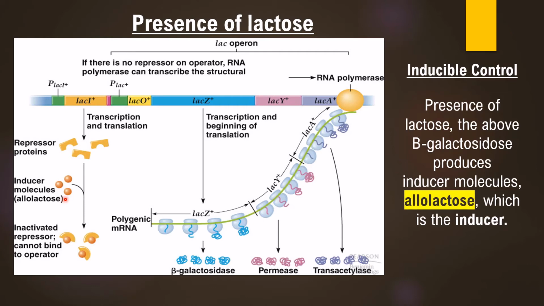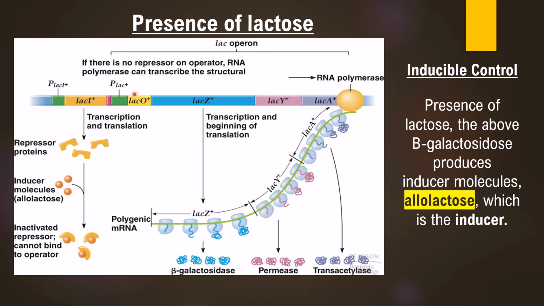So, the low amount of beta-galactosidase which is present inside the cell converts the small amount of lactose to allolactose, and that allolactose will combine with the repressor molecule. On combination of this inducer, that is allolactose, with the repressor molecules, the repressor will get inactivated. Its affinity for the operator is reduced. When its affinity for the operator is reduced, it will not bind to the operator.